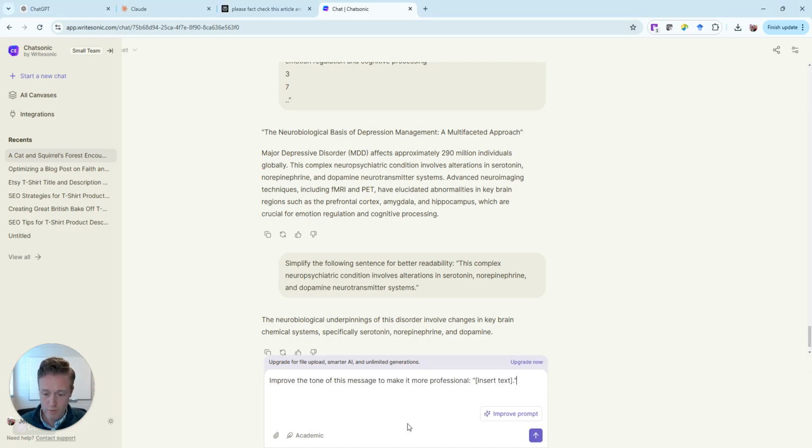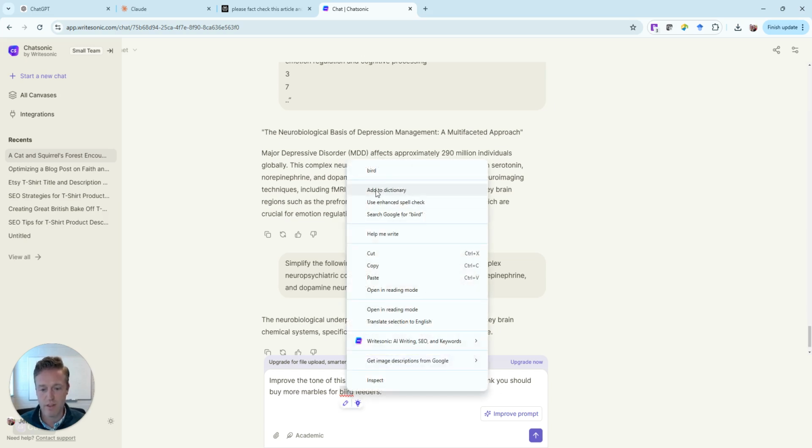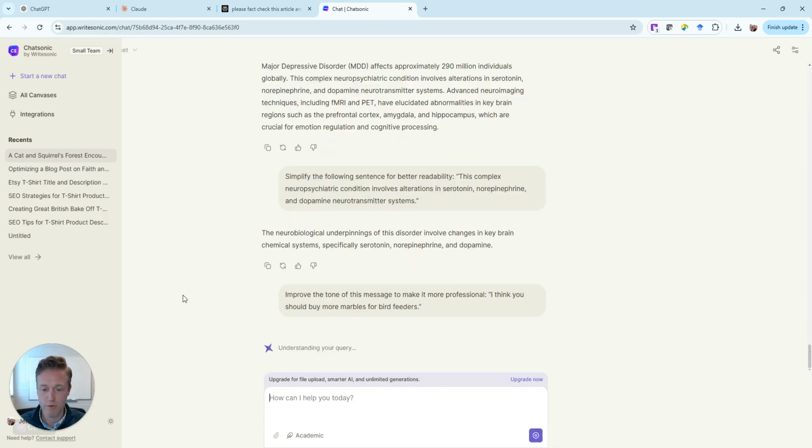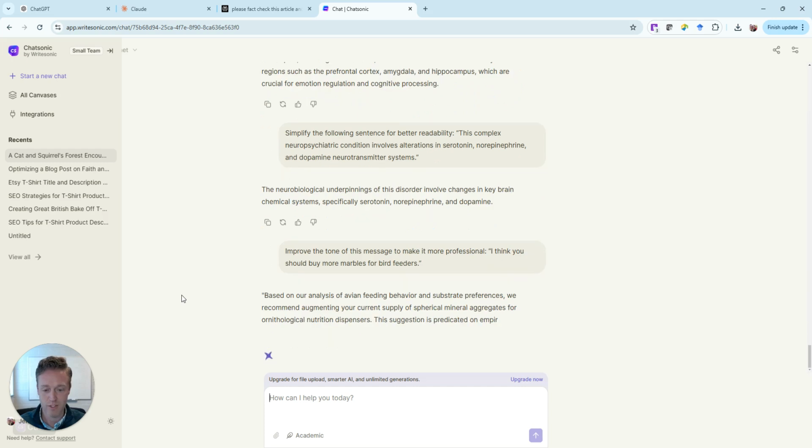Here we go with this one. Improve the tone of this message and make it sound more professional. I think you should buy more marbles for bird feeders. And see, that wasn't really it was just me throwing it out. It's not unprofessional, but it's not professional. So let's just see, improving the tone of this message to make it more professional.